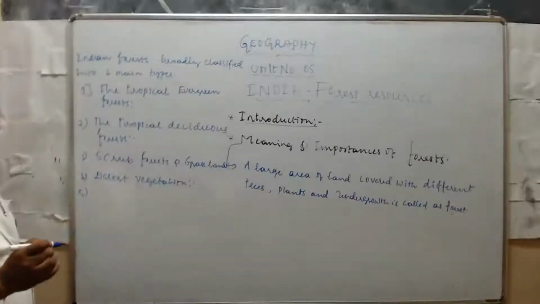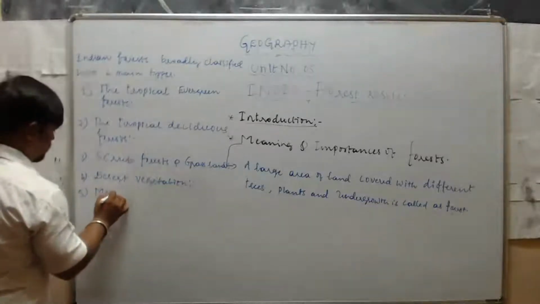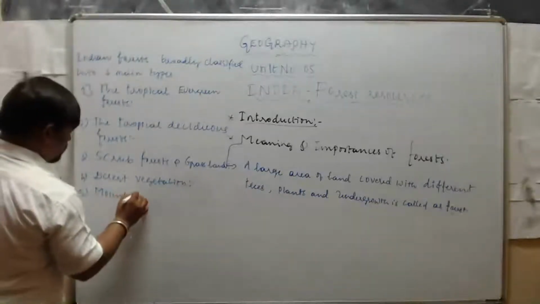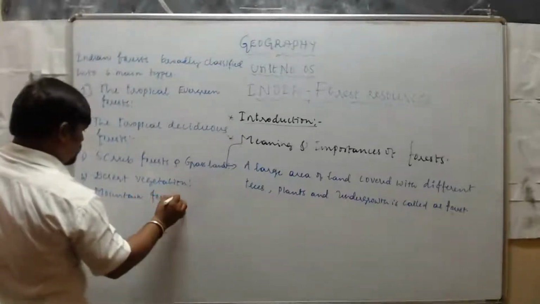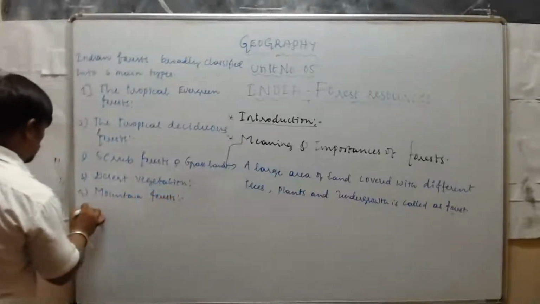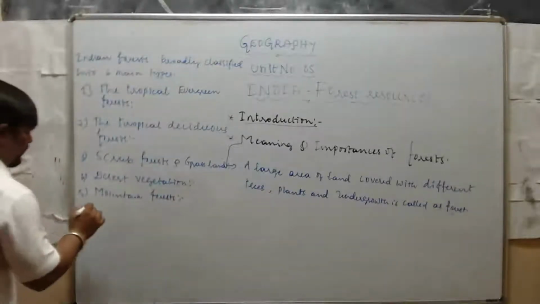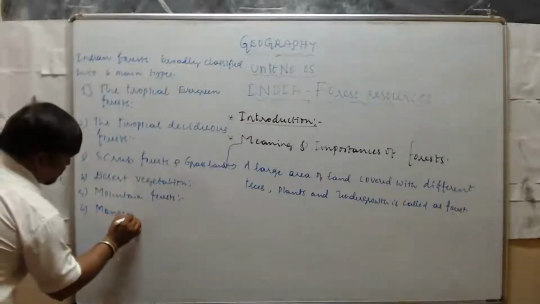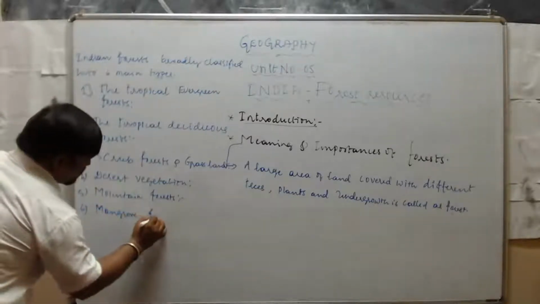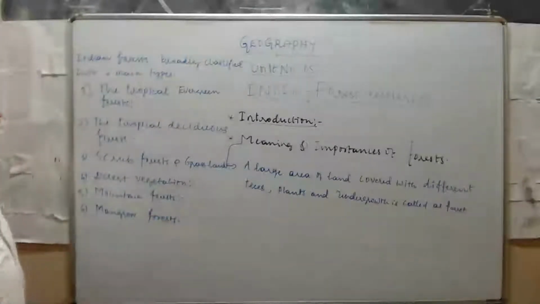Fifth one, mountain forests. And last one, mangrove forests. These are the six types of Indian forests.